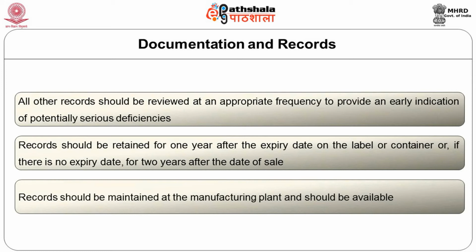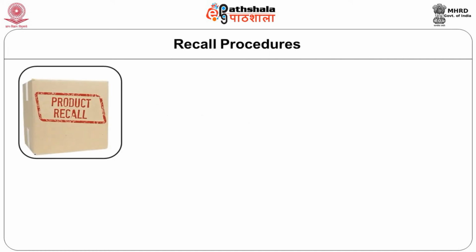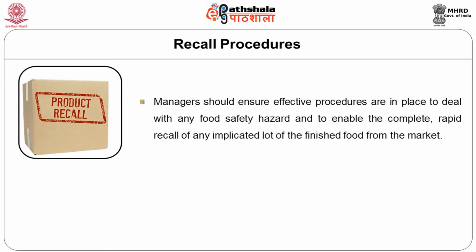I had mentioned a couple of minutes back that it's very important to maintain all the records. Well, under certain conditions the product may have to be recalled. Therefore, recall procedures are to be in place. Managers should ensure effective procedures are there to handle any food safety hazard and to enable the complete, rapid recall of any implicated lot of the finished food from the market.